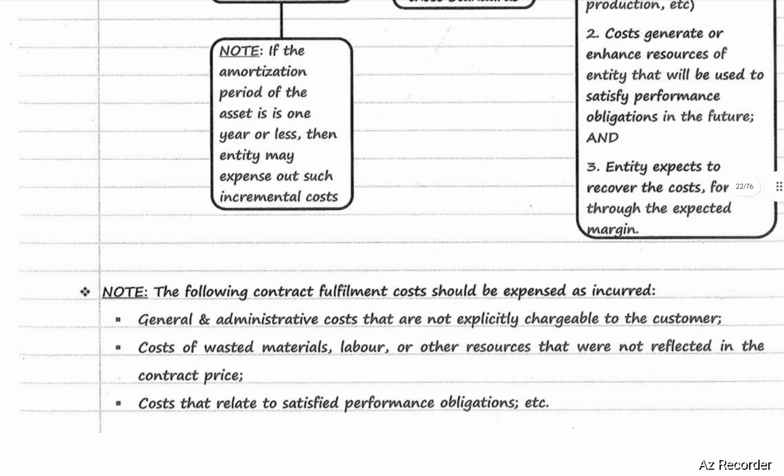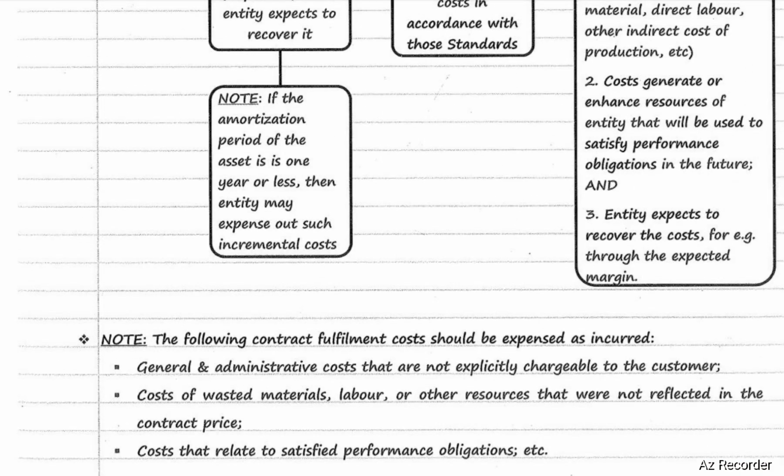Next, the following contract fulfillment costs should be expensed as incurred. That means it will be transferred to the P&L account. It will not be capitalized. First one, general and administration cost that are not explicitly chargeable to the customer. It will be charged to the P&L account.